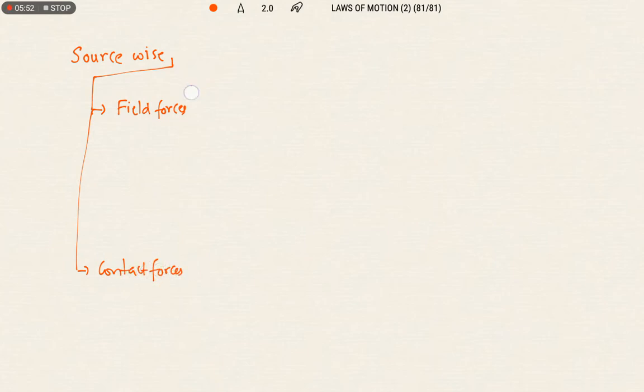Or simply, these field forces are also known as non-contact forces. So non-contact forces are the forces which act on a body from a distance. What are the examples of field forces? Gravitational force is a field force.